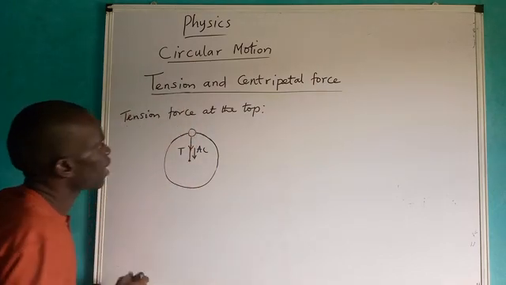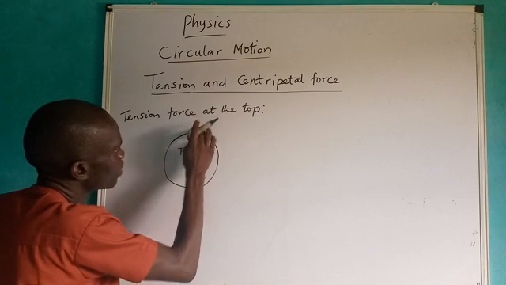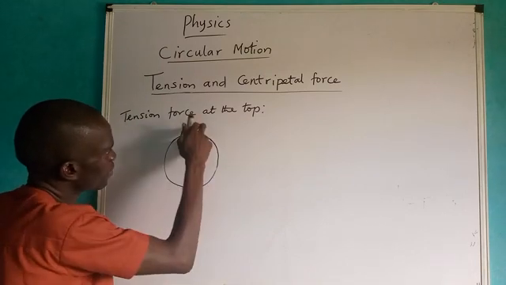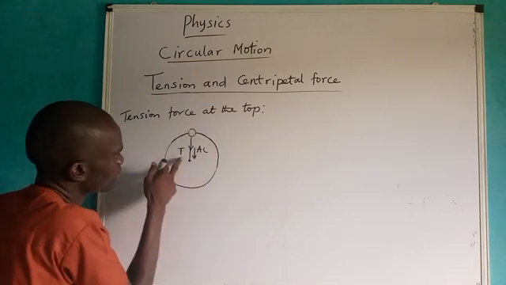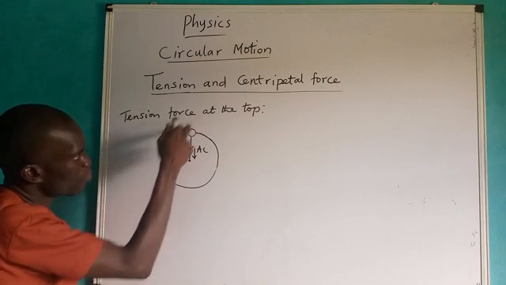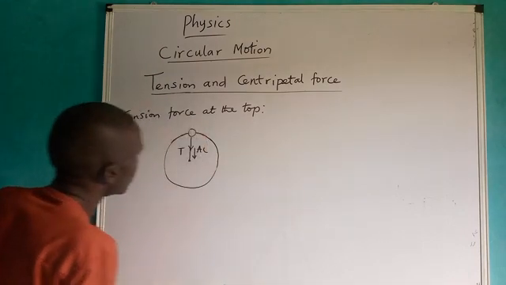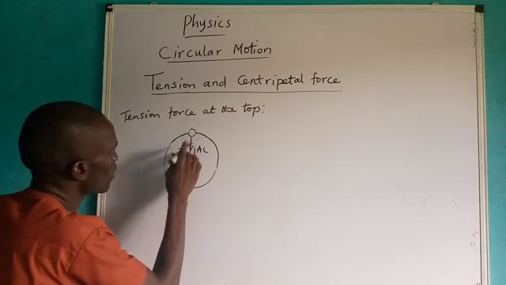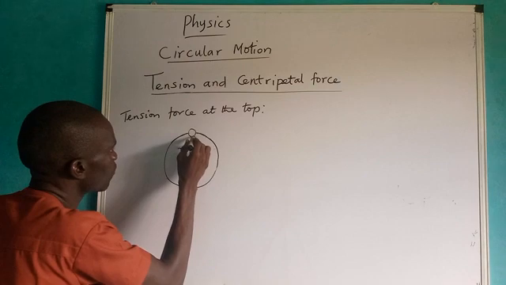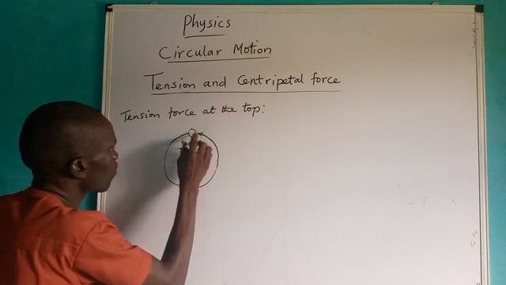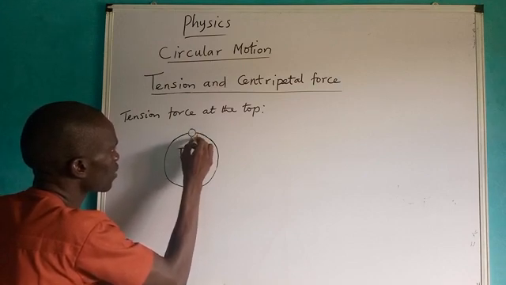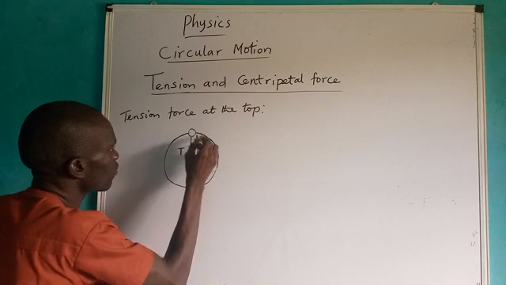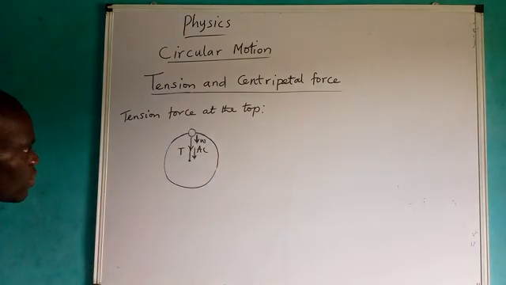Now, I want to consider when the body was here, the force that will provide the centripetal force. That force is simply the tension. What will be the tension at this point? To do that, please don't forget that the weight force here is also directed downward. You can see it's also directed downward.